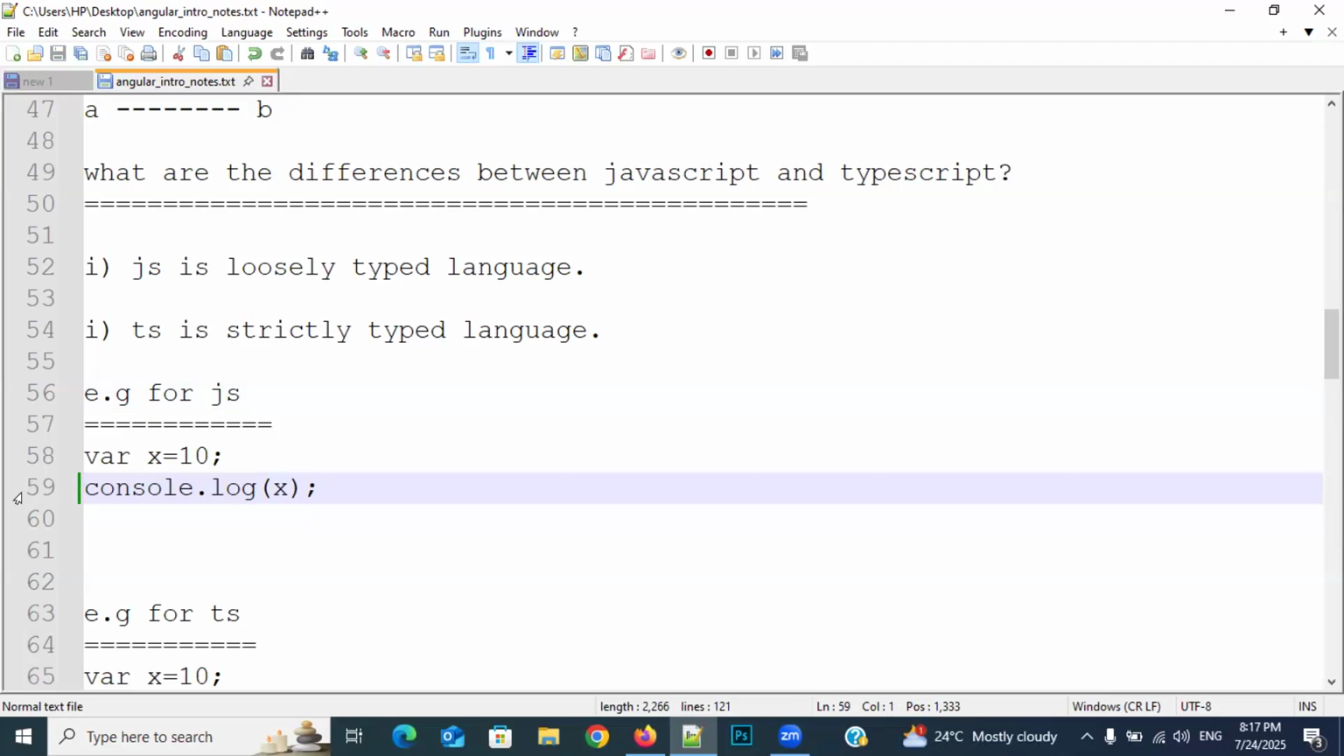console.log(x) I have written there. What is the output I will get? I think 10, Ramesh. 10. What is that everybody? 10. Why? Because it is loosely typed and there is no need to specify the data type also.